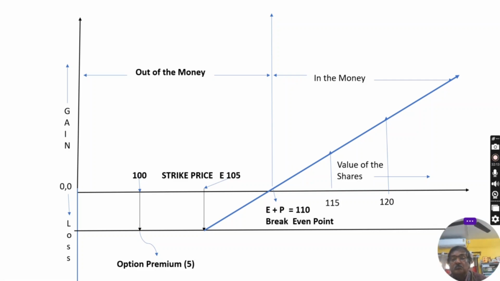You do the case of the put option yourself, similarly, the same.